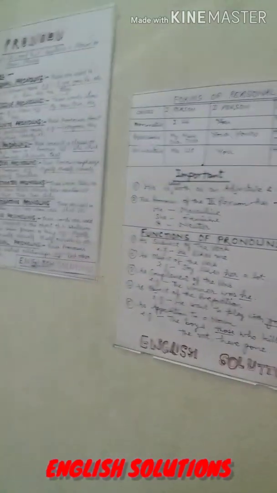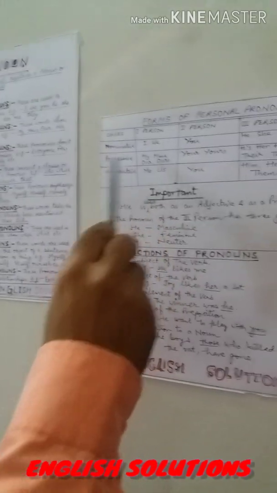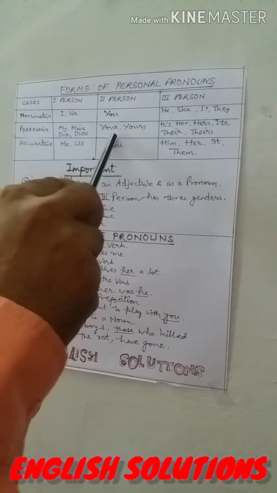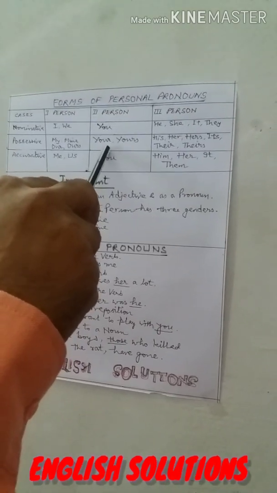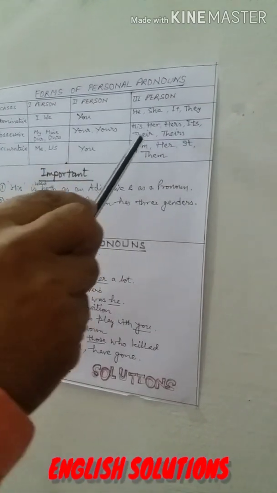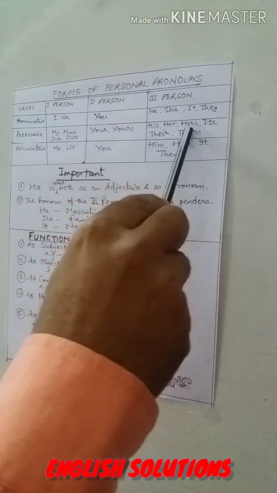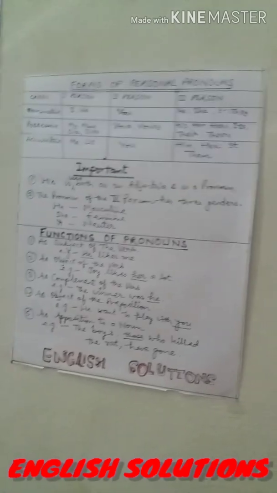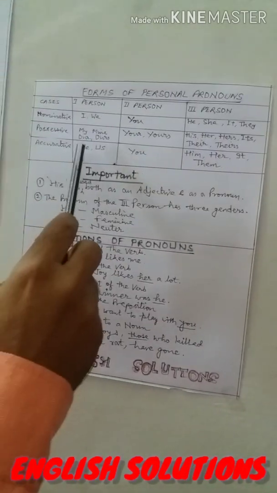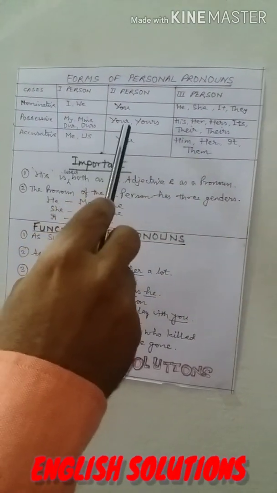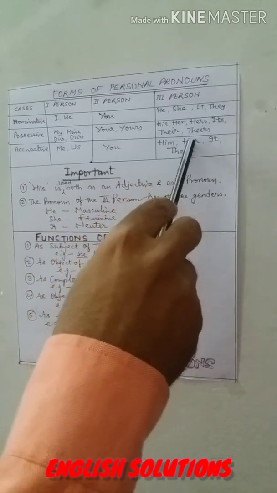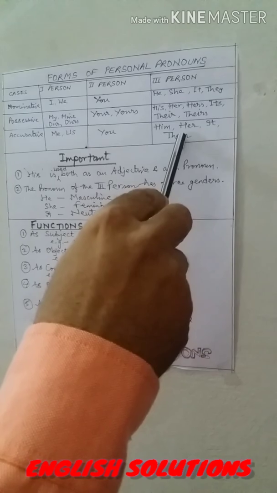In possessive case, in first person we use my, mine, our, and ours. In second person, your and yours are used. In third person, his, her, hers, its, their, and theirs are used. In accusative case, in first person we use me and us. In second person, you is used. In third person, him, her, it, and them are used.